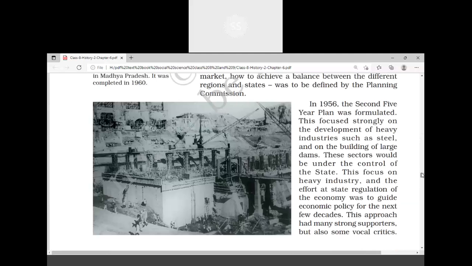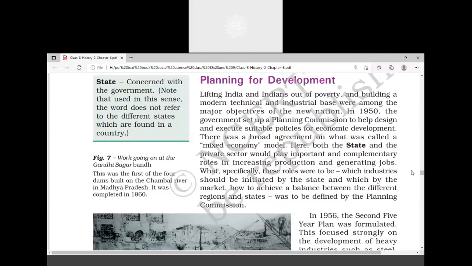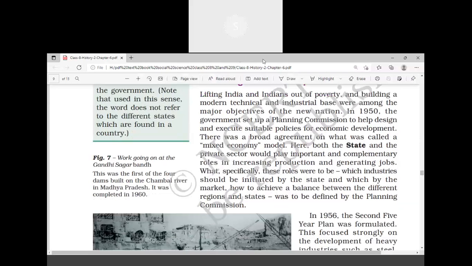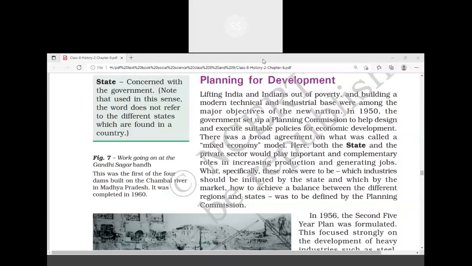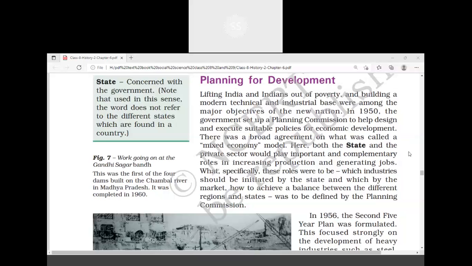Okay. So government is following a system where for essential commodities government controls the price, and for luxury commodities government is not interfering. It is purely left to the producer to fix the price. So this is called mixed economy. We can find the features of socialistic as well as capitalistic model.